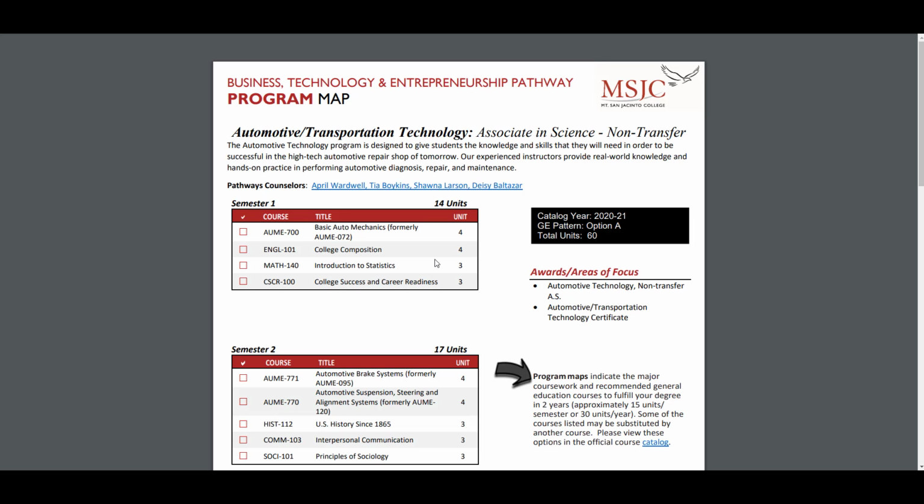Notice in the AS program map that Math, English, and College Success and Career Readiness, CSCR, have courses that need to be offered during the first semester. Particularly for disciplines like Math, English, Communications, History, and Psychology, whose courses are included in a lot of pathway maps, it is important that enough sections be offered to meet student demand and success rates are not so low that these courses keep students from achieving their educational goals in a timely fashion.